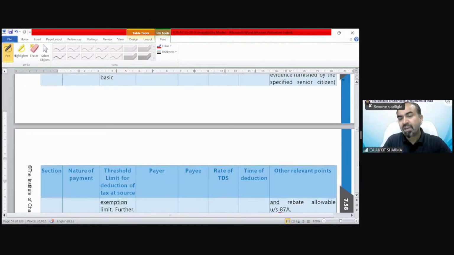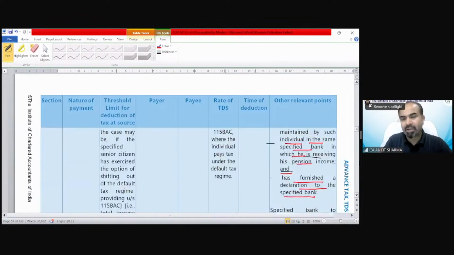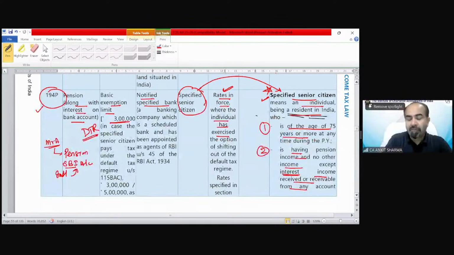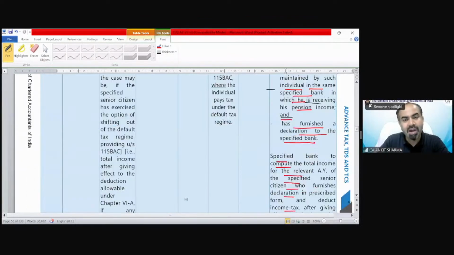So the benefit, the exemption we are discussing in this point, is just to understand when this specified person is not required to furnish a return of income. If he is earning only pension income and interest income in the same bank account, he declared his income to the bank, and the bank has noticed that all the required tax has been deducted as TDS under section 194P, then that person is not required to file his income tax return. So the benefit is for not filing of income tax return under this section.